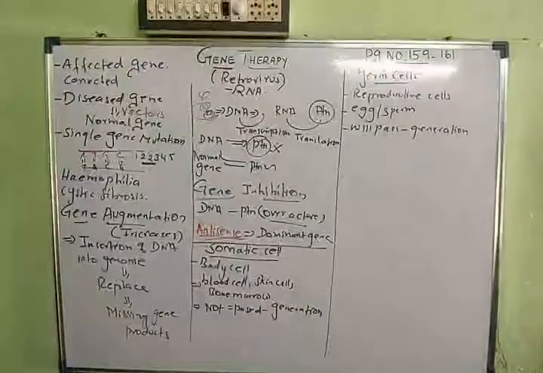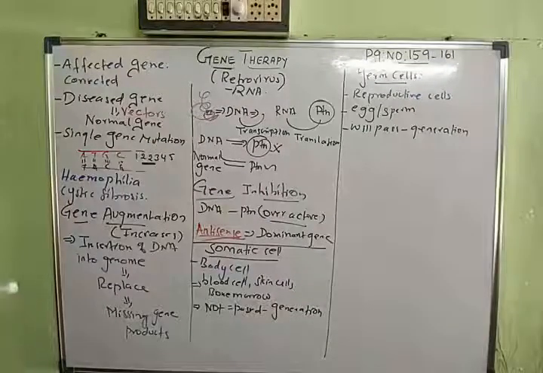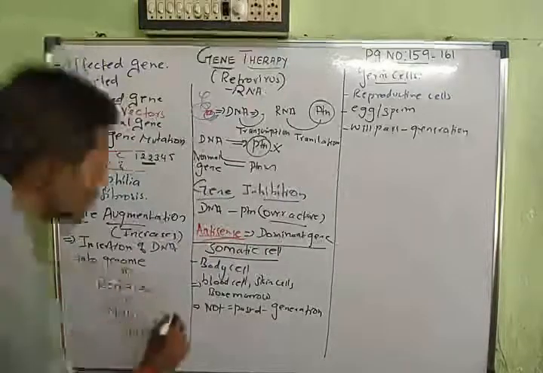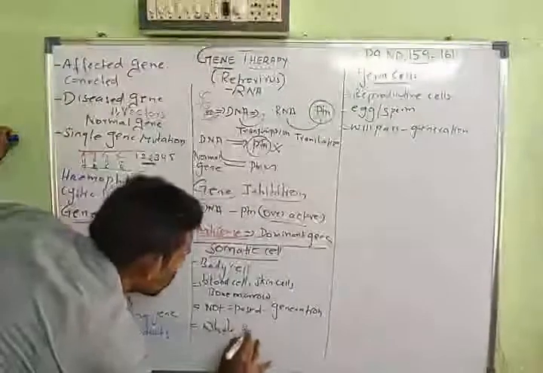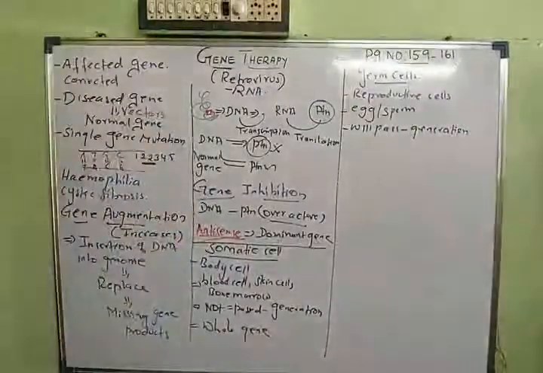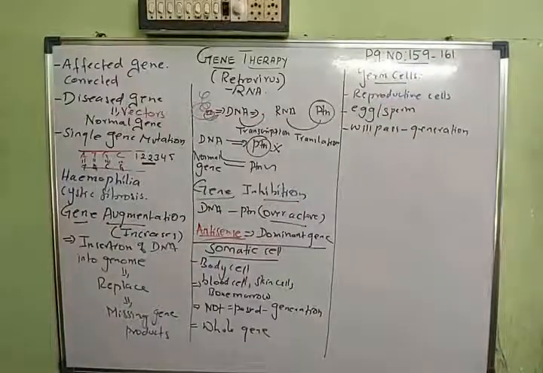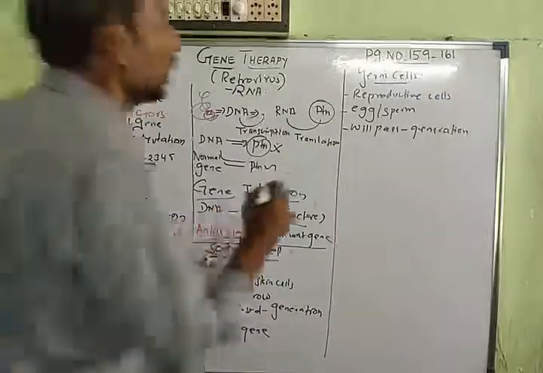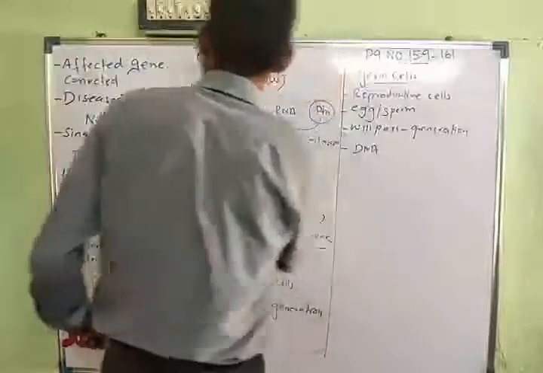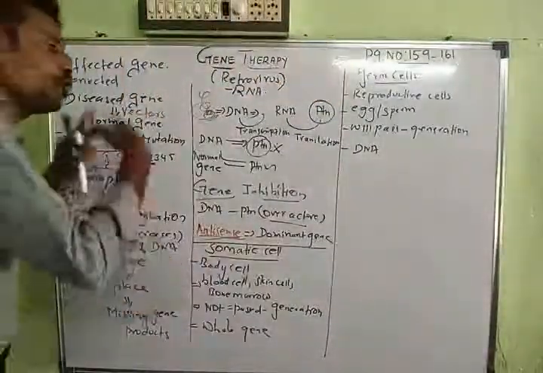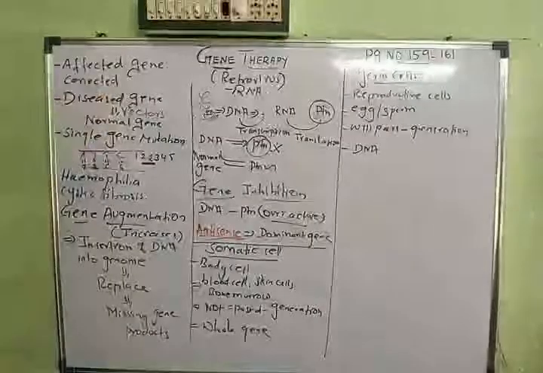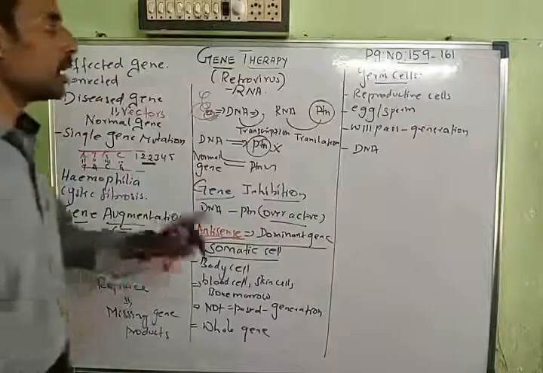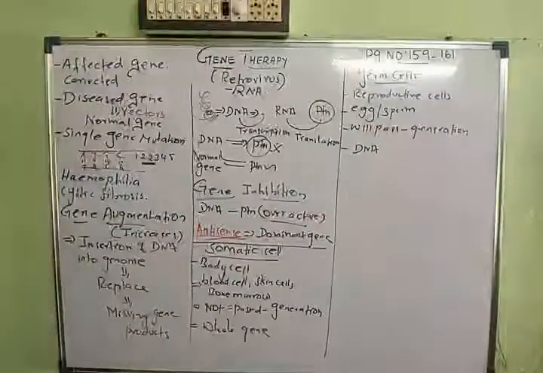And the last one: in somatic cells you are going to insert the fully functional gene, the whole gene, a fully functional and expressible gene can be sent into it. Whereas in germ cells, you are introducing the DNA. This is the whole gene itself you are putting inside. So that is the difference between somatic cell and germ cell gene therapy.